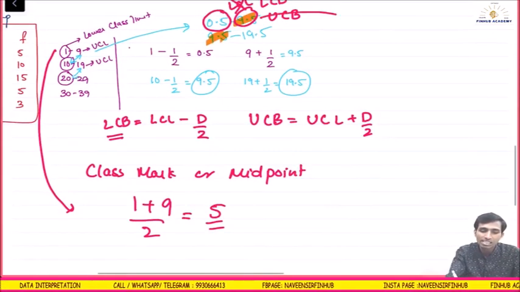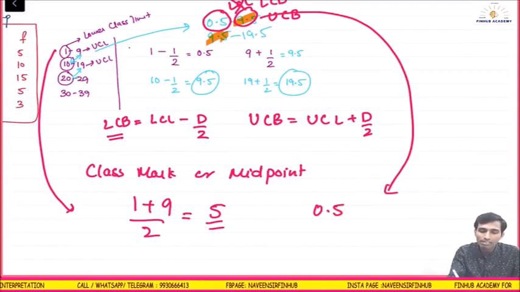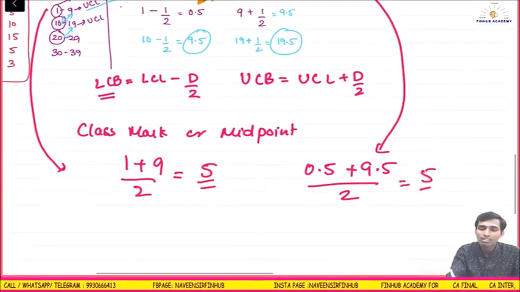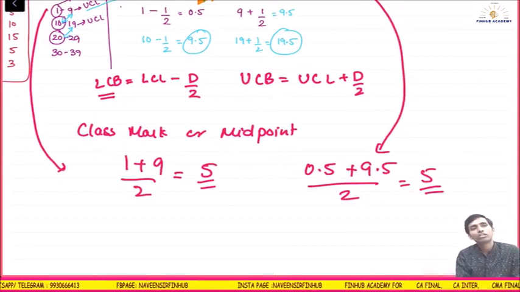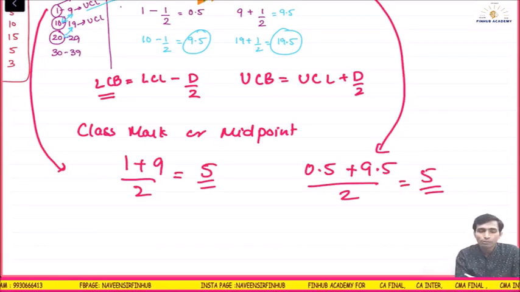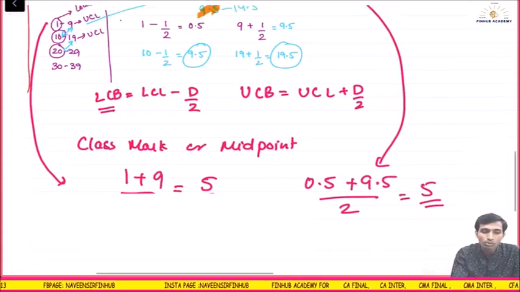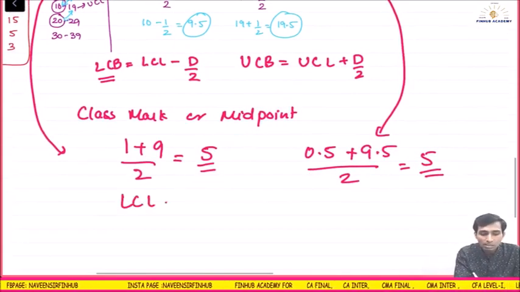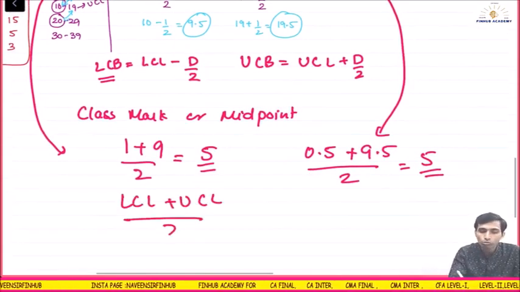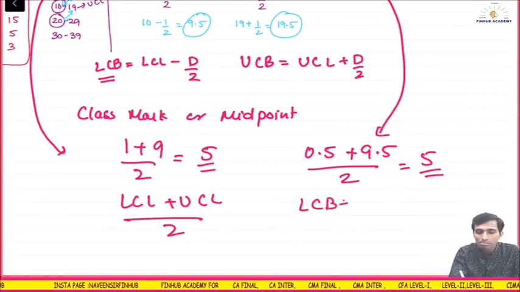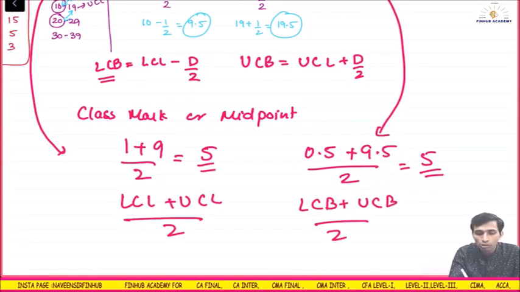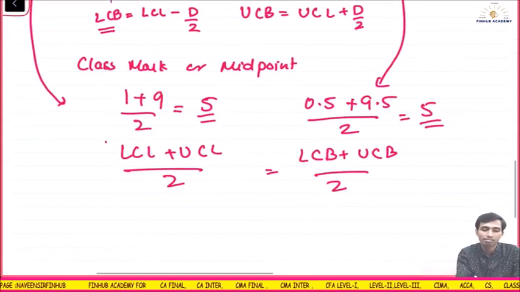But if you take the boundaries now, what is the answer? 0.5 plus 9.5 upon 2, the answer is 5. Same. Understood? There is no difference. So if you check the book, these two things are equal: lower class limit plus upper class limit upon 2, as well as lower class boundary plus upper class boundary upon 2, will also be the same. This will come in the exam.